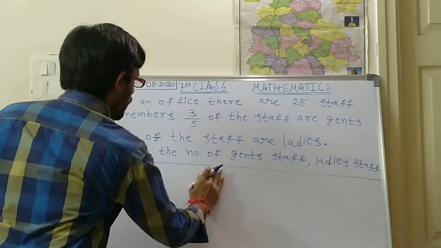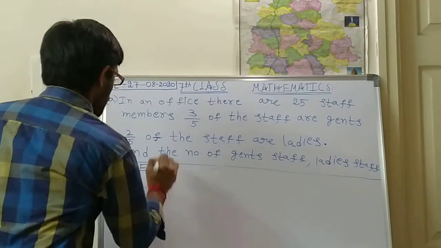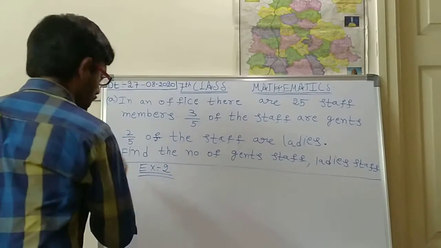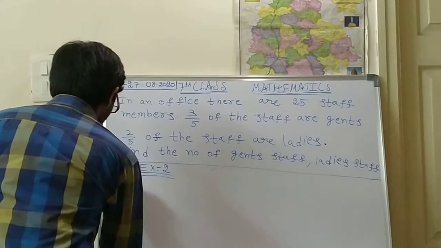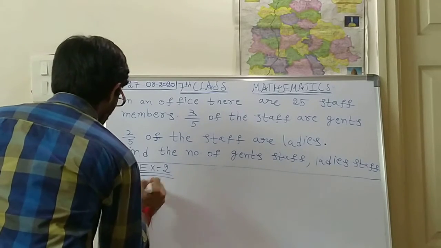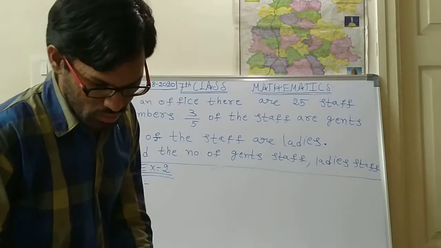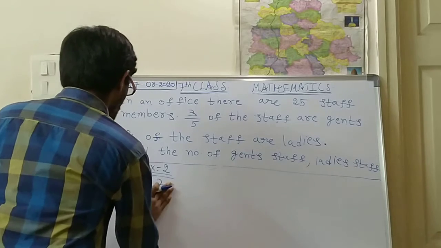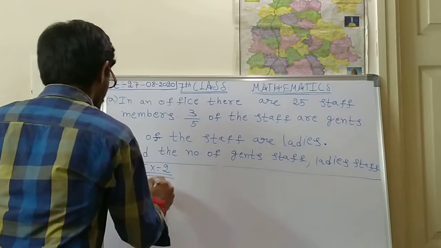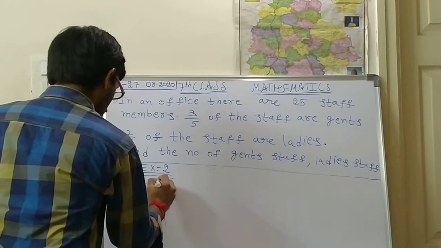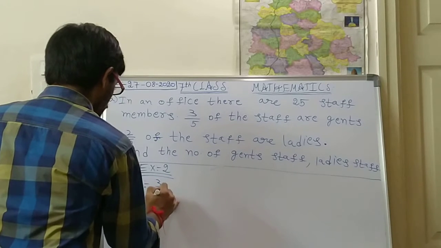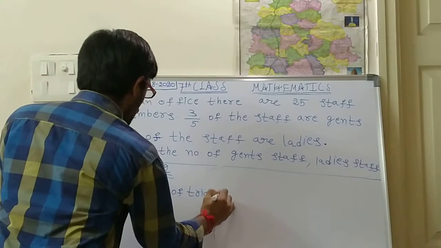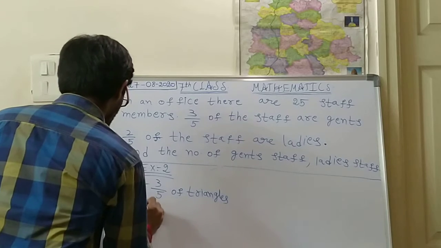Next one is from exercise 2. I am giving some problems from the second bit. Shade 2 by 3 of the triangles in a box.